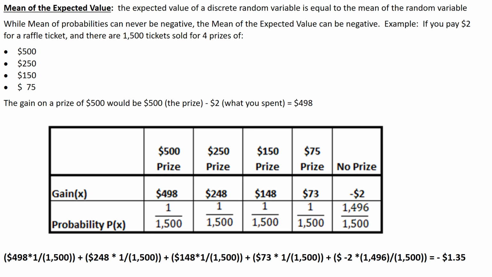To determine my expected value, I multiply the net gain times the probability. So 498 times 1 out of 1,500, plus 248 times 1 out of 1,500, plus 148 times 1 out of 1,500, plus 73 times 1 out of 1,500, plus negative 2 times 1,496 out of 1,500. When I add all this up, I get negative 1.35. So the mean net gain of how much you'll make or lose on this raffle is likely negative $1.35.